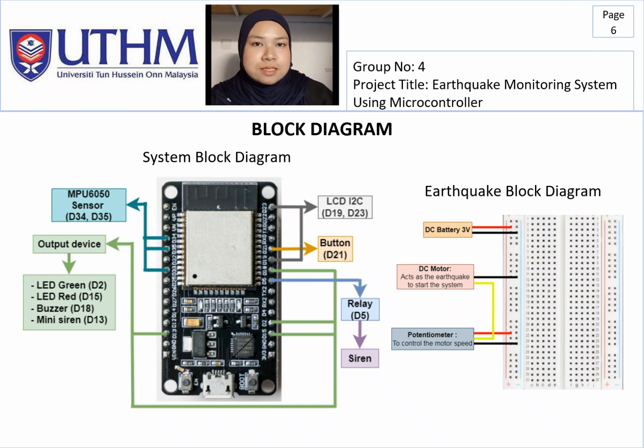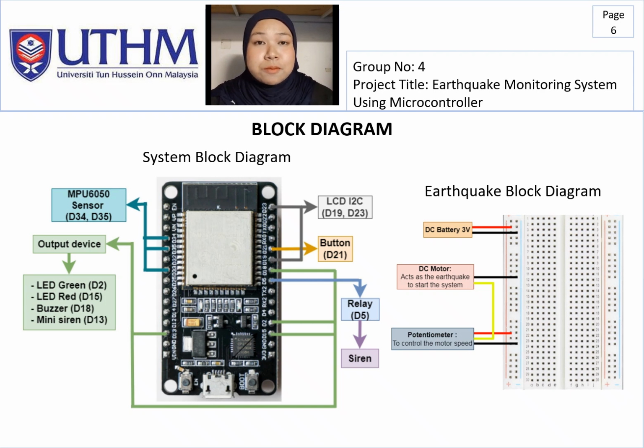Based on this decision, the ESP32 controls the output devices. When no vibration is detected, the green LED is turned on to indicate normal operation. When vibration is detected, the red LED and buzzer are activated as an early warning. At the same time, the vibration magnitude is displayed on the LCD, so users can clearly observe the intensity of the vibration.